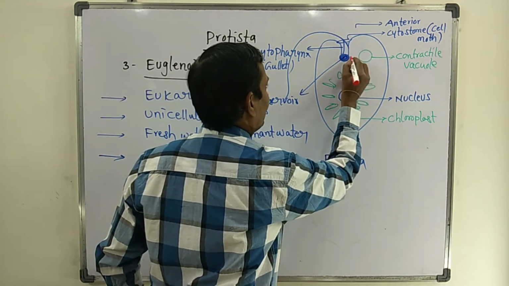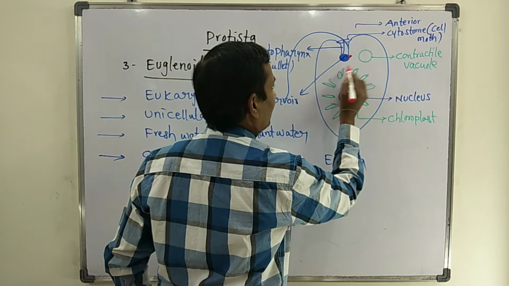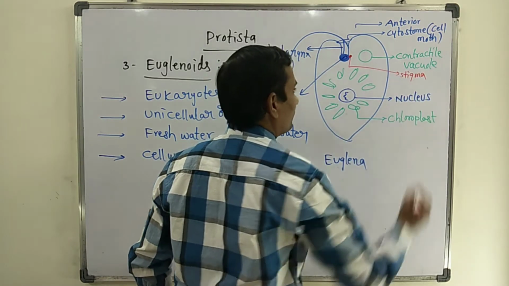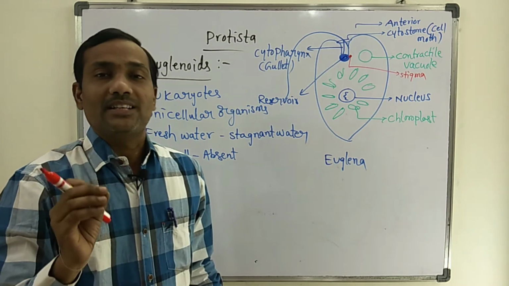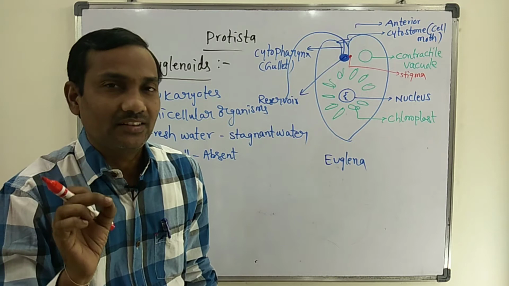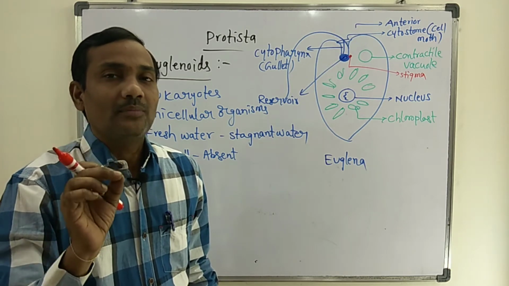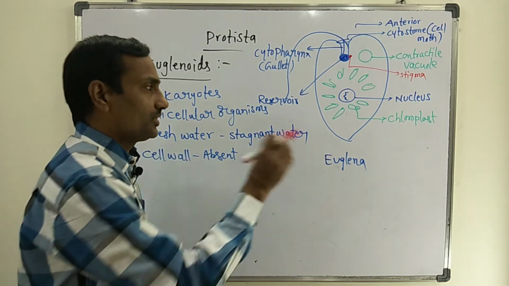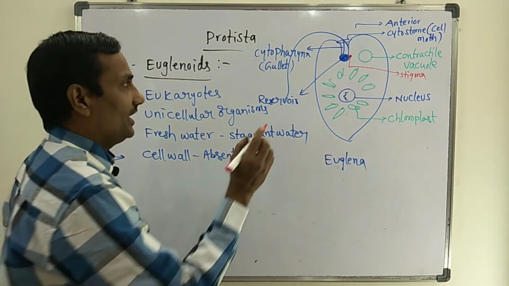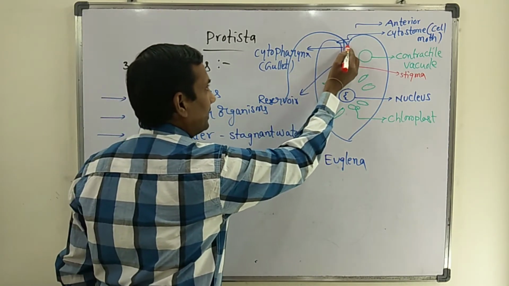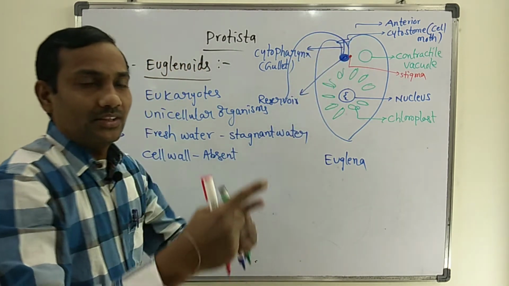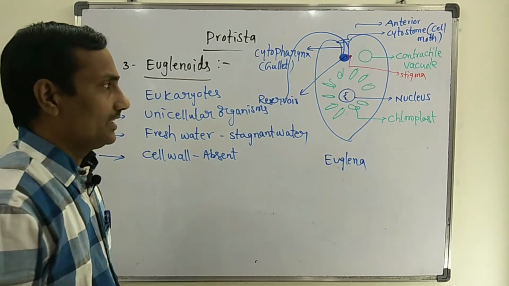That stigma consists of carotenoid pigment astaxanthin. That stigma is responsible to keep the Euglena near the light. Here, the long flagellum and short flagellum are connected with each other.